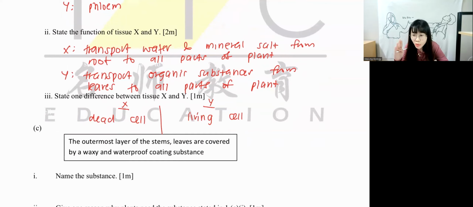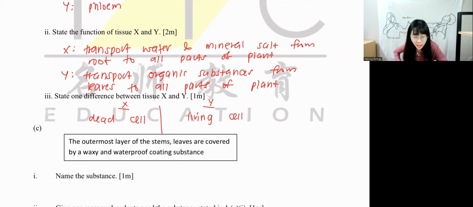In exam, you cannot write in table. You can only write in table when it's in essay question. In structure question, we cannot write this. Structure question, we have to write X is a dead cell, whereas Y is a living cell. Stating, don't need to explain. We just state the differences.